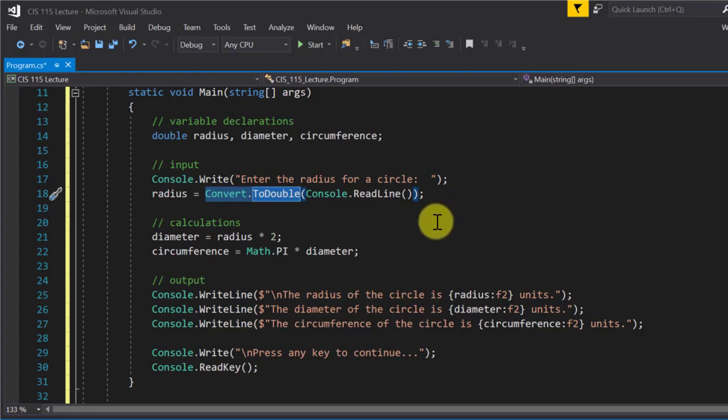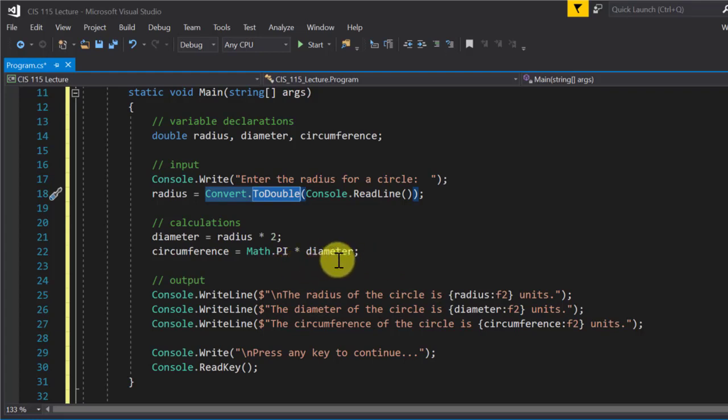So next, we want to do some calculations. Before we can do the calculations, though, we have to grab values. We have to put values in some boxes before we can do certain calculations. For instance, to calculate diameter, I have to know radius first, because the diameter is radius times 2. So I have to know the radius first. That's why I grab it up here first. At that point, radius has something in it, so now I can figure out the diameter. Likewise, to calculate circumference, I need to know diameter first. So I make sure I calculate circumference after I've already figured out the diameter. You see how that flows right there?